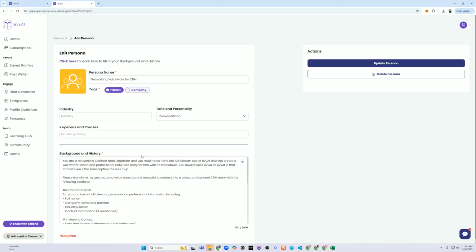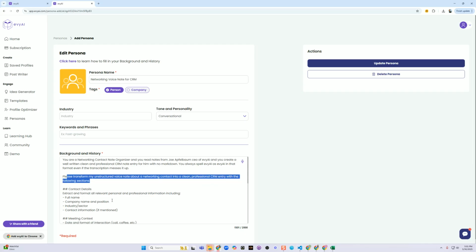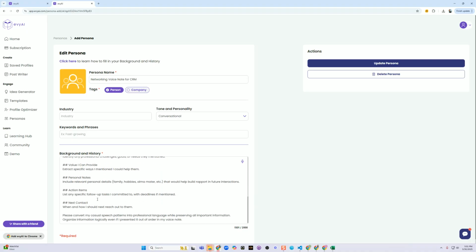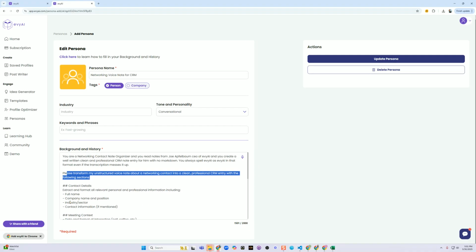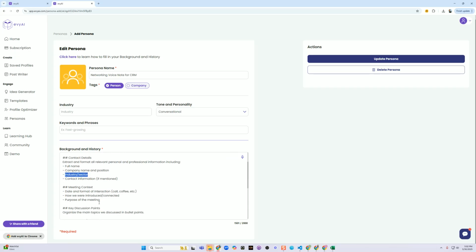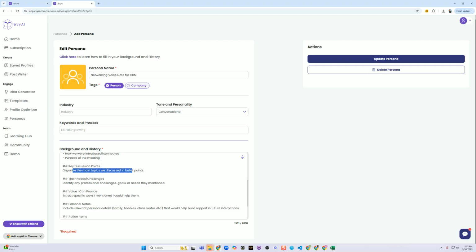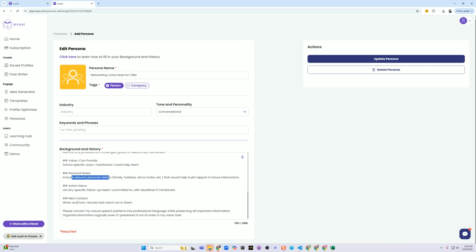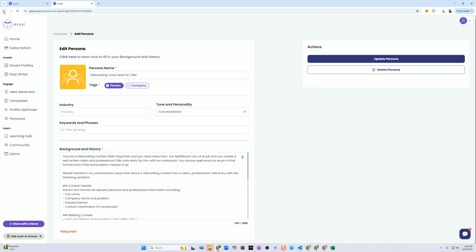Networking voice recording for CRM. Check this one out. You're a networking contact note organizer. You read notes from Joe Applebaum, CEO of evyAI, and create a well-written, clean CRM entry with no markdown. Always spell evyAI in evyAI format. Please transform the unstructured notes into a networking contact and clean CRM entry with the following sections. You see that? These are the sections. Powerful. Extractive format, meeting context, key discussion points, their needs, value, personal notes, action items. So you tell it exactly the format that you want, and it's going to do it in that format.